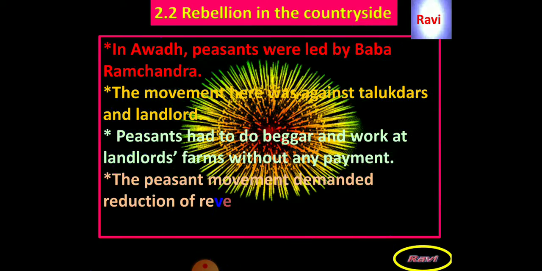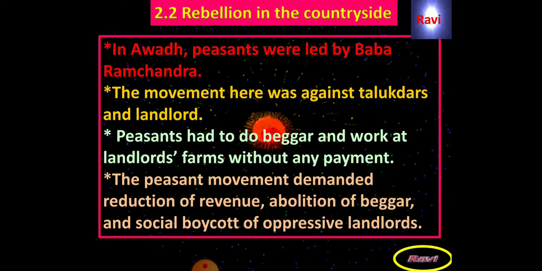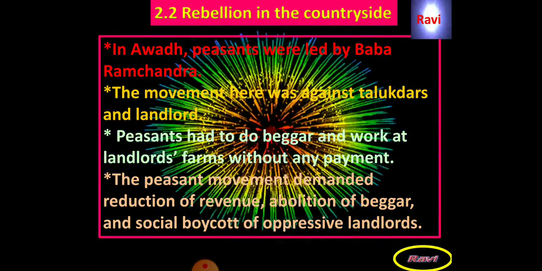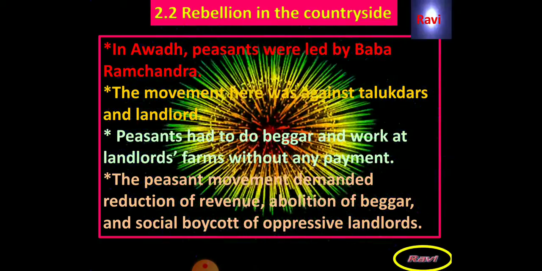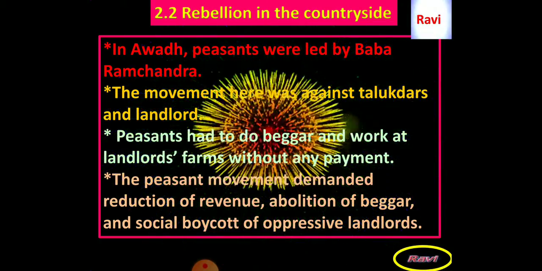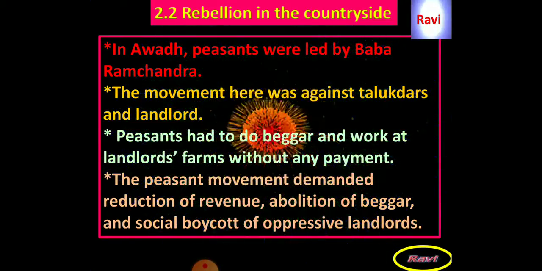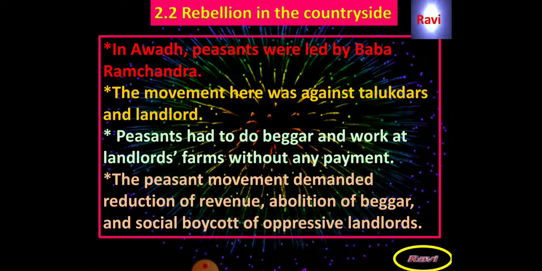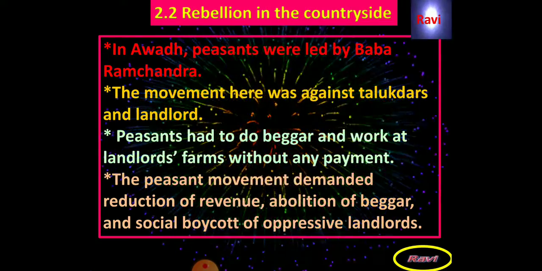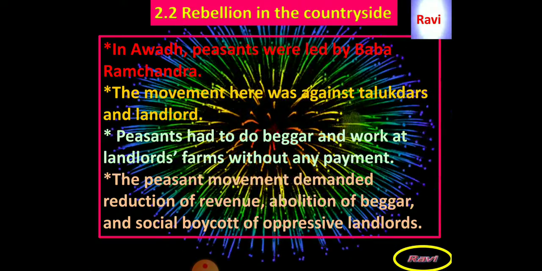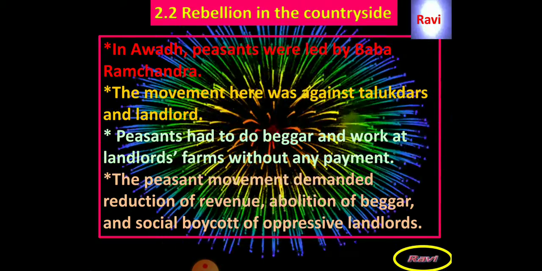Peasants had to do begar and work at landlords' farms without any payment. The peasant movement demanded reduction of revenue, abolition of begar and social boycott of oppressive landlords. In Ayodhya, there were a large number of farmers, and there were talukdars and landlords. The landlords and the talukdars used the services of the farmers from dawn to dusk without paying any salaries or wages. This we can call the slavery system.